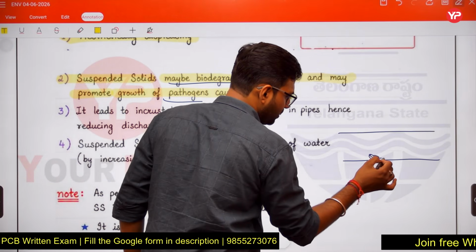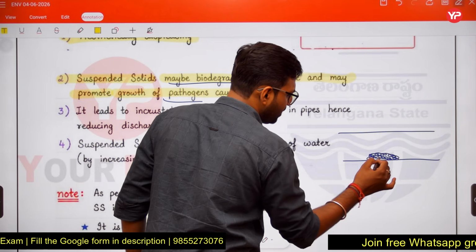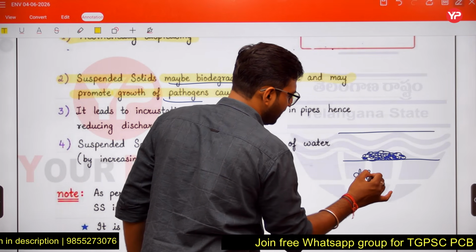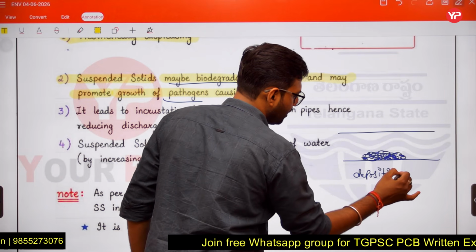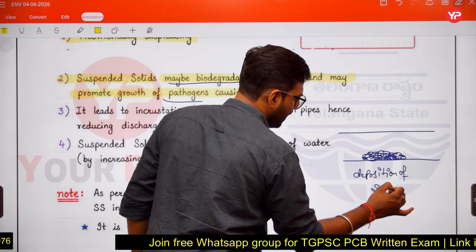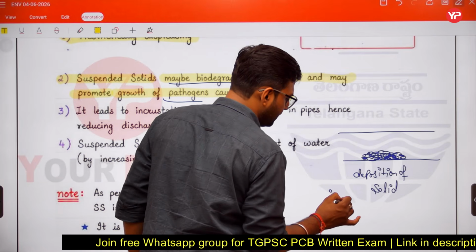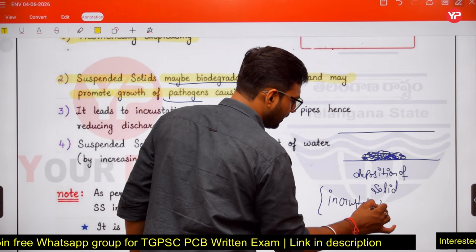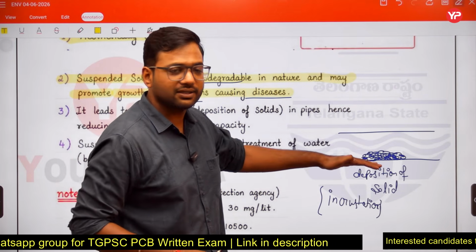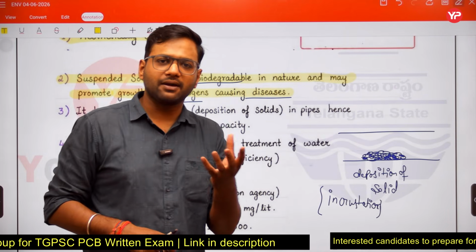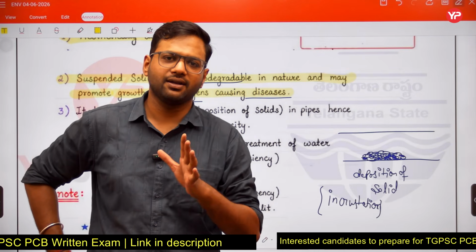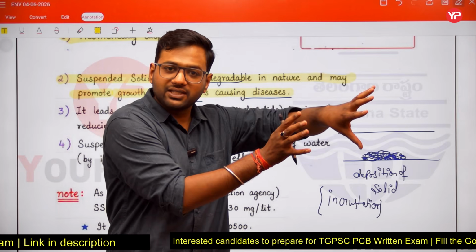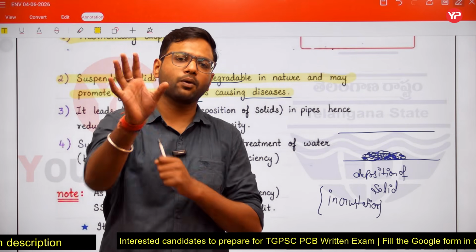These solids will get deposited over the pipes, and this deposition of solids is termed incrustation. So if suspended solids are present in the water pipes carrying the water, an incrustation problem will be there.